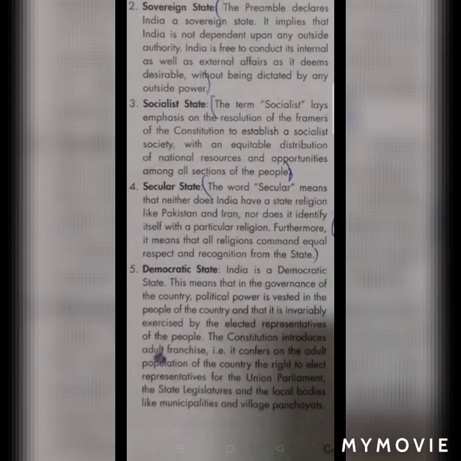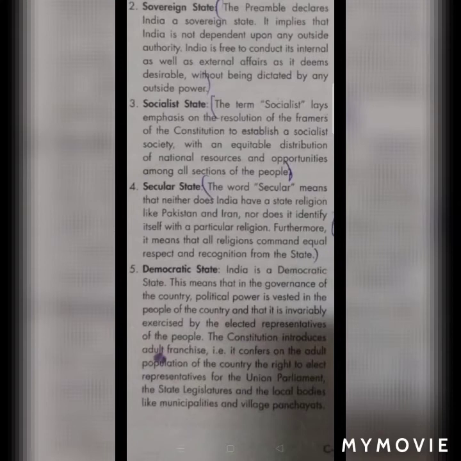So our country is a secular country. Secular country means not based on any religion. All have the freedom. In the fundamental rights, it is written that we have the freedom to choose our religion. We can believe in any religion, we can profess, we can practice. We got complete freedom from our constitution. So again, it is written in the preamble that India is a secular state, which means it is not based on any religion.